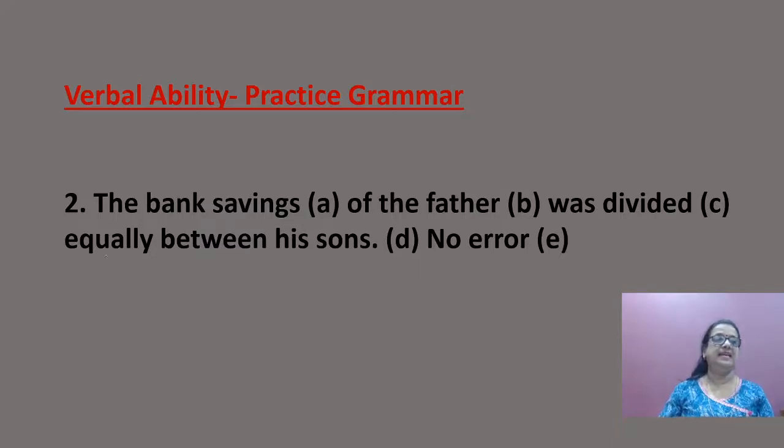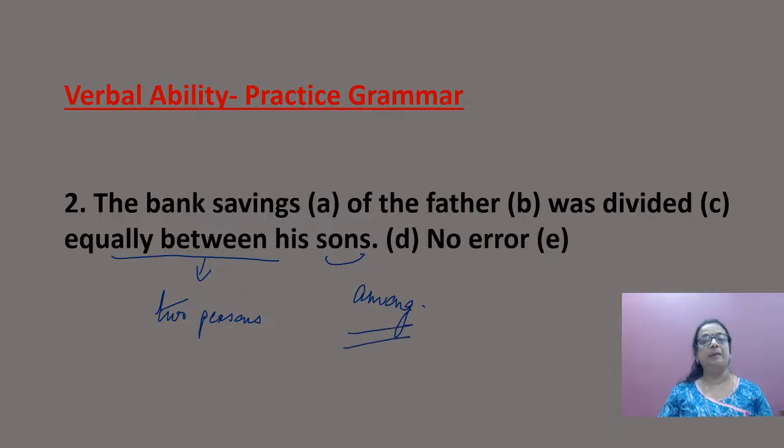The bank savings of the father was divided equally between his sons. So the mistake is here in "between." Now when do you use between? Between you use when there are two persons, but the sentence is not clear how many sons there are. So it should have been "equally among." When there are more than two, you use among. So the error is in D.